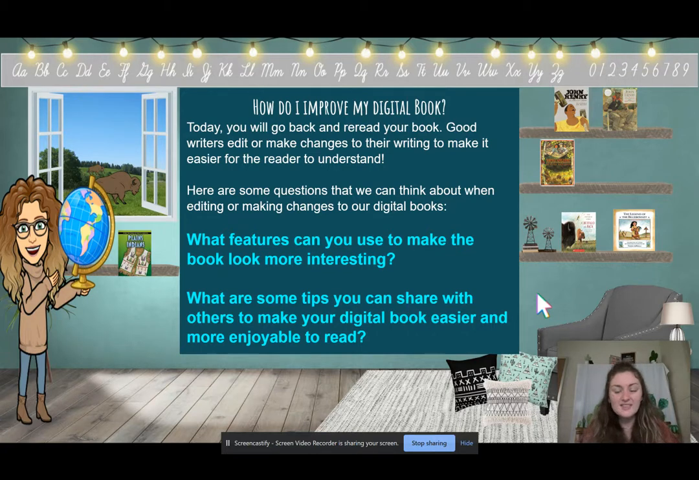And what are some things that you can do to make your book easier for the reader to enjoy? What are some things that you can make more enjoyable or easier for your reader?